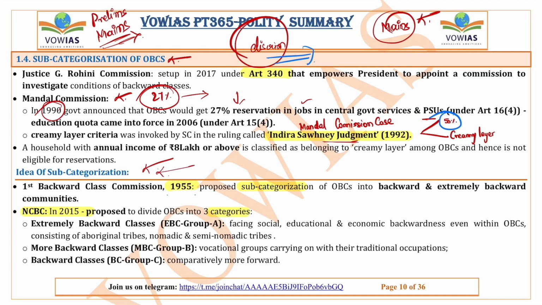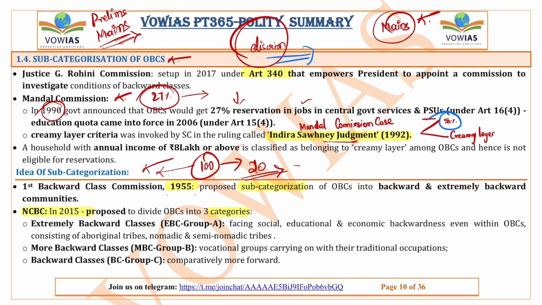most. Because if you take 100 people in OBC, all might not be educationally and socially backward. Out of 100 people, let's say 20 people are educationally and socially very backward.